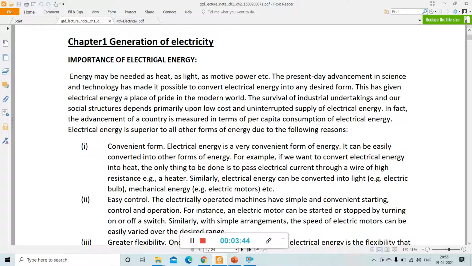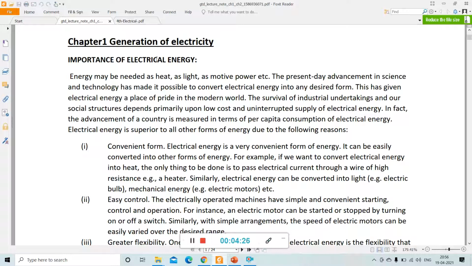So see, the survival of industrial undertaking and our social structure depend primarily upon low cost and uninterrupted supply of electricity. So in our surrounding everything, and we all totally depend on electrical energy, and our requirement is low cost and uninterrupted power supply. Okay, so the advancement of the country is measured in terms of per capita consumption of electrical energy. That means the development, the advancement of a country is actually measured on this parameter.